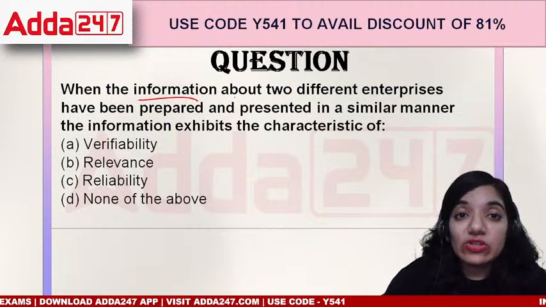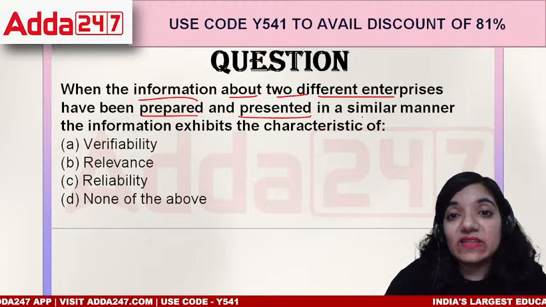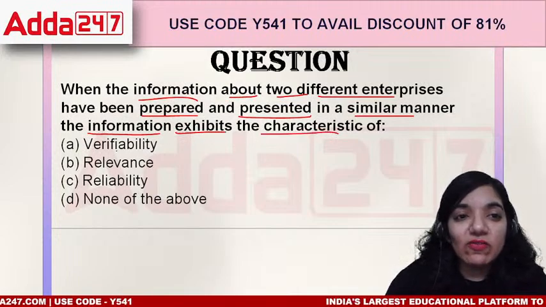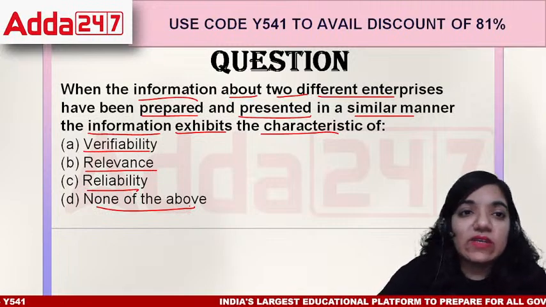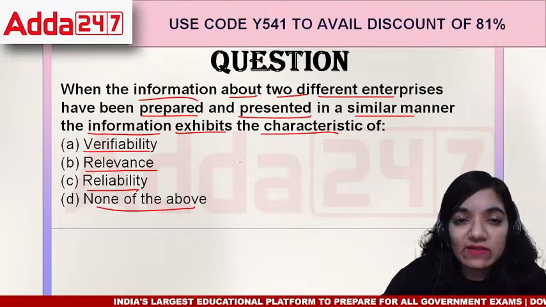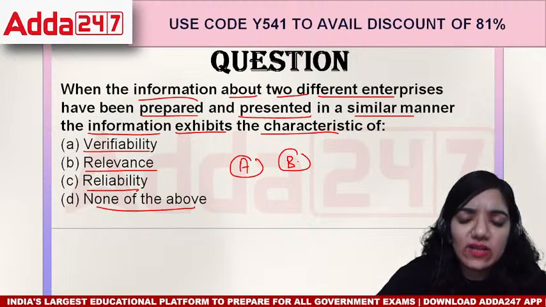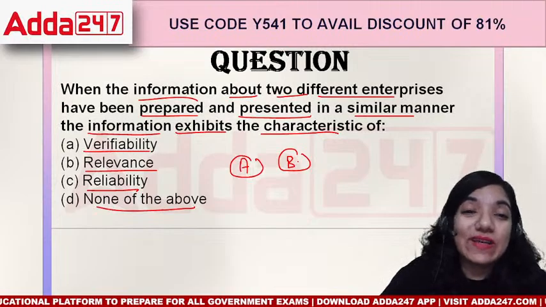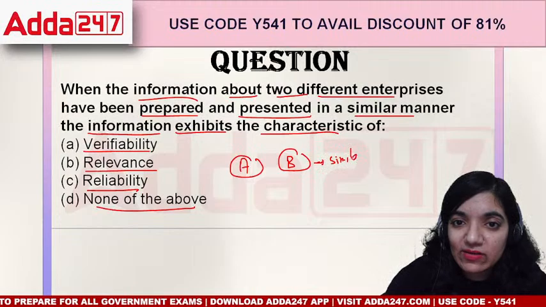When the information about two different enterprises has been prepared and presented in a similar manner, the information exhibits the characteristic of verifiability, relevance, reliability, or none of the above. So when we define this area, whenever information is given of two different organizations, say we have an organization A and an organization B. If both the organizations would like to know about each other, they are providing their information in a similar manner.